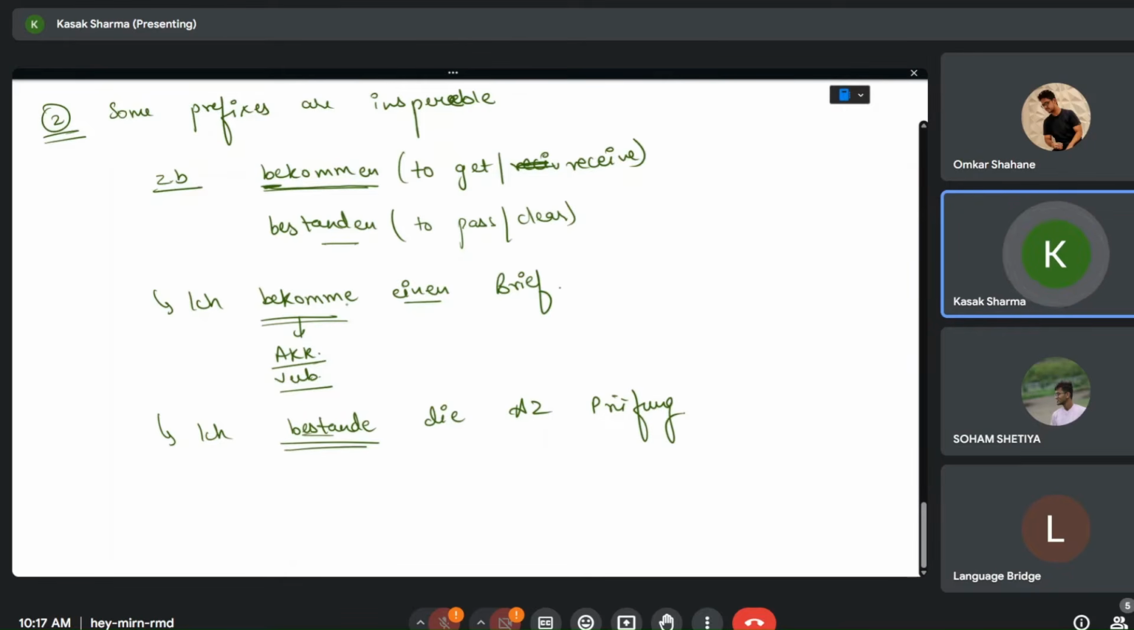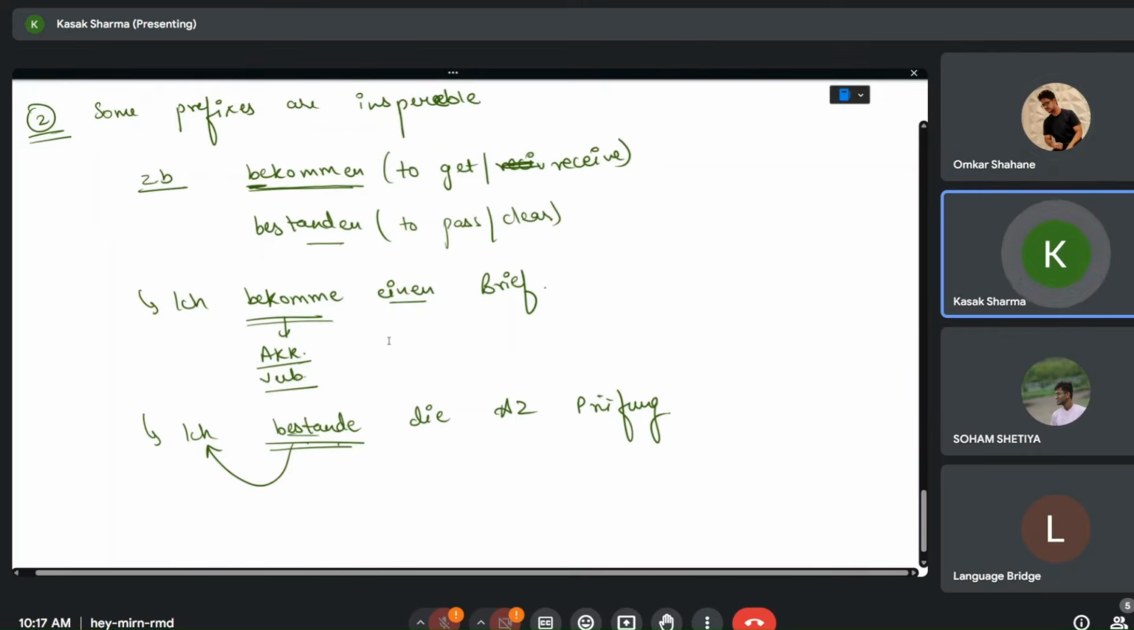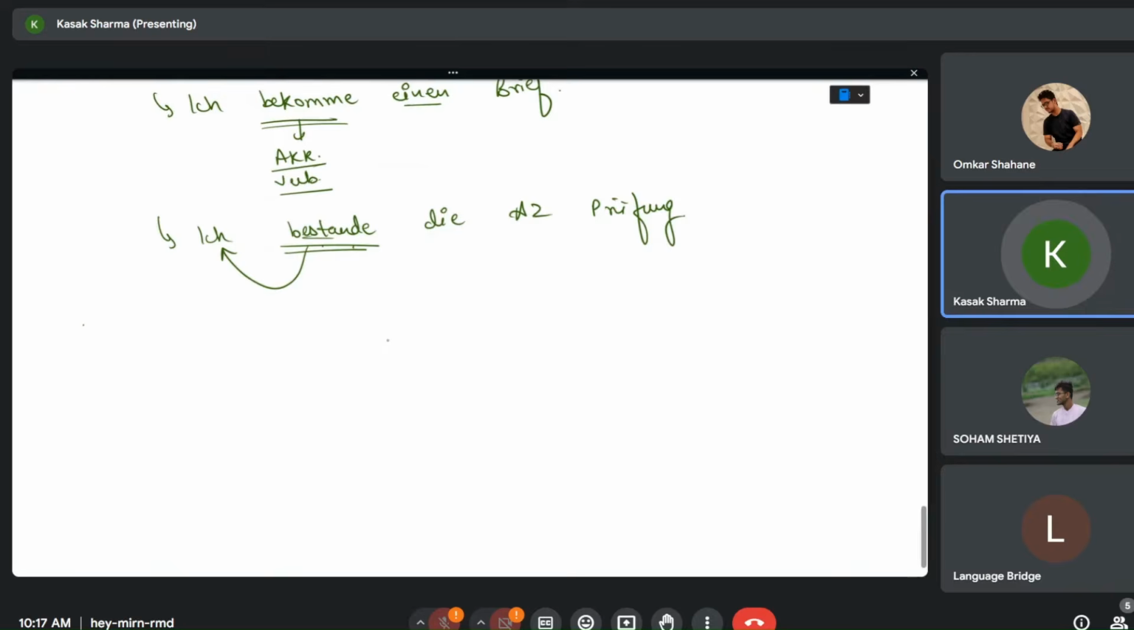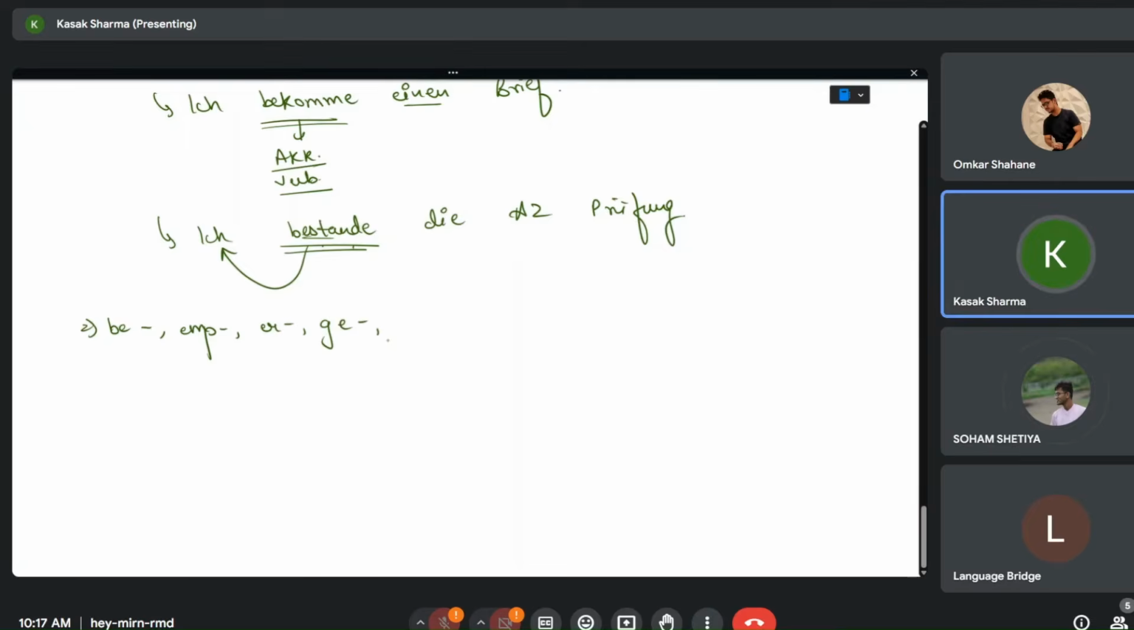Again, bestanden is not separated; it comes as it is, conjugated according to the subject, right? So the prefixes that are not separated are be, ent, er, ge, miss, her, and ver.